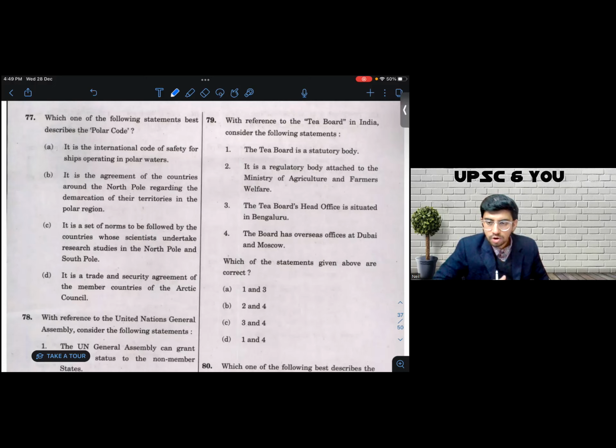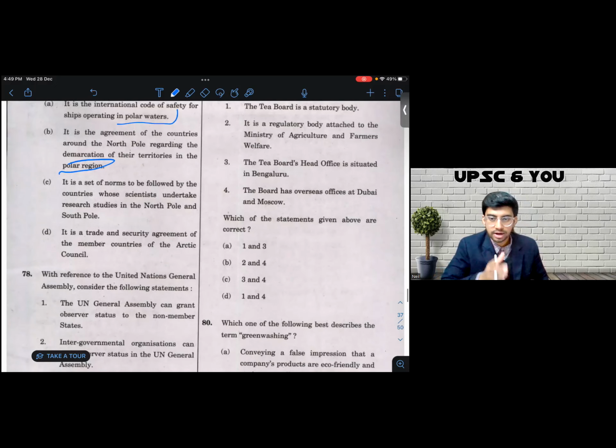So this is a question from logical reasoning. Let's look at the options. I focus on the content first. Let's try to understand what polar code stands for. One says it is the International Code of Safety for Ships Operating in Polar Waters. Could be. Let's look at option B. B says it is the agreement of the countries around North Pole regarding the demarcation of their territories in the polar region. I can see the keyword polar in option B also. So I'm going to hold. I don't have a strong enough reason to negate B yet,